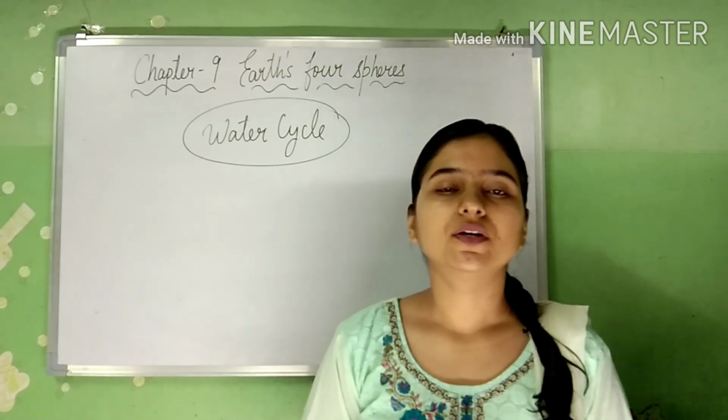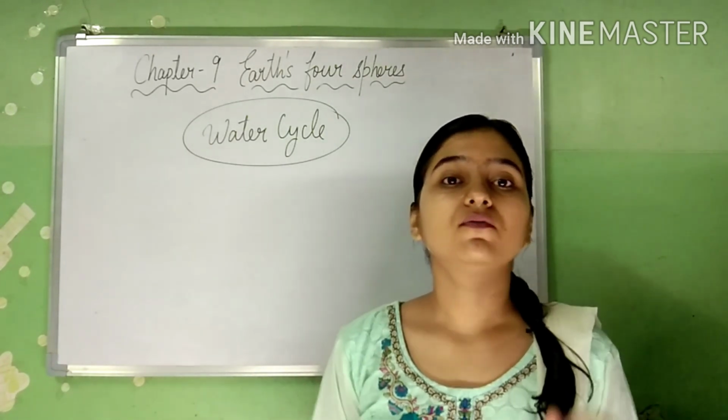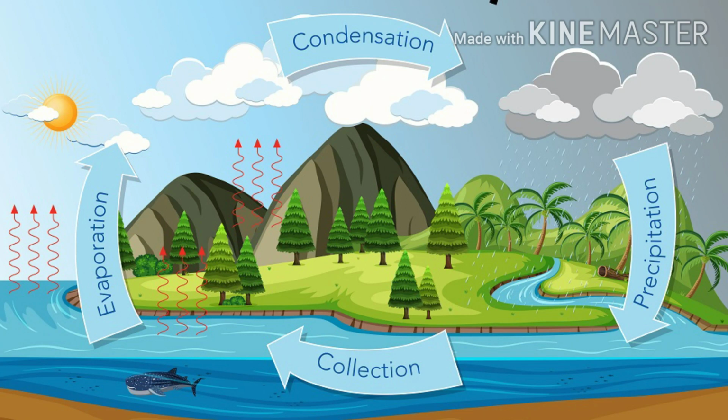See students, now we are going to discuss about the water cycle. I want you to see page number 43. There the water cycle is given. As you can see in the picture, you can see the clouds formation, evaporation and a small pond. When the sun rises, it releases heat. The water present in the sources will get evaporated.